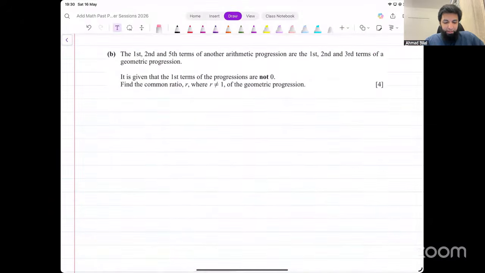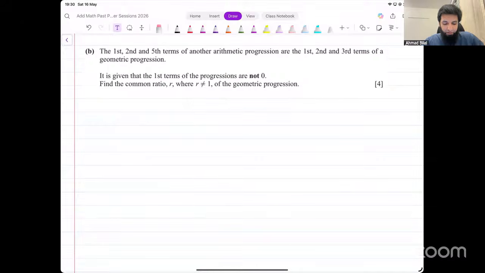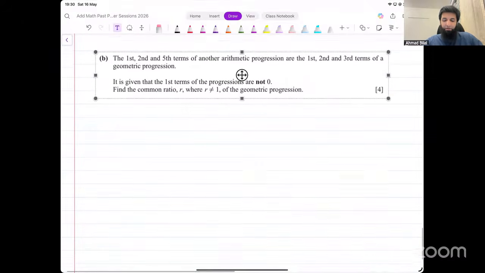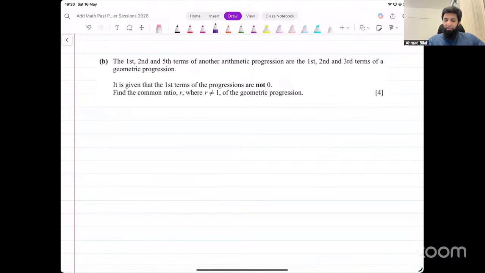Now they're saying, the first, second, and fifth terms of another arithmetic progression are the first, second, and third terms of a geometric progression. It's given that the first term of the progressions is not 0. Find the common ratio r of the geometric progression.